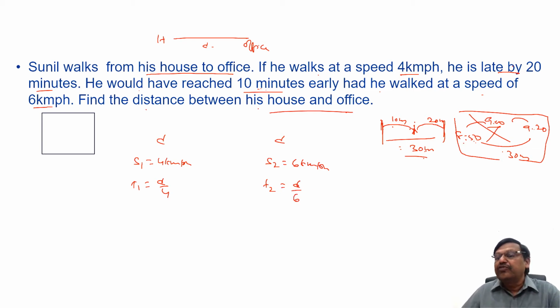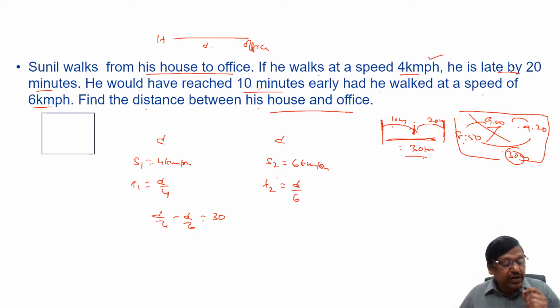But you know 8:50, 9:20, the difference is 30 minutes. As I can say, the difference between them is 30 minutes, means the difference between the two times, d by 4 minus d by 6, is 30 minutes. But here since speed is in kilometers per hour, your time should be in hours. So this is in minutes, 30 minutes. If I have to convert into hours, it is 30 by 60, 1 by 2.